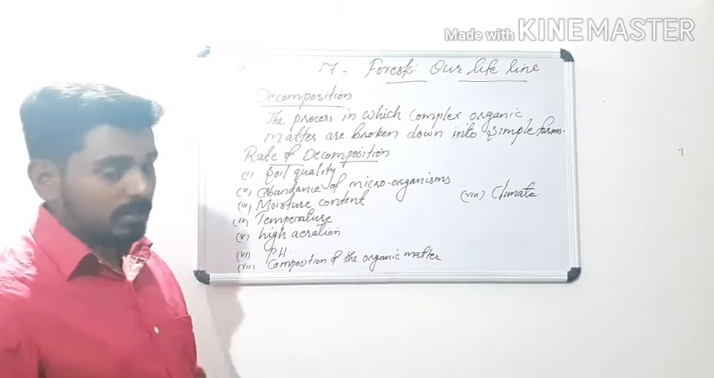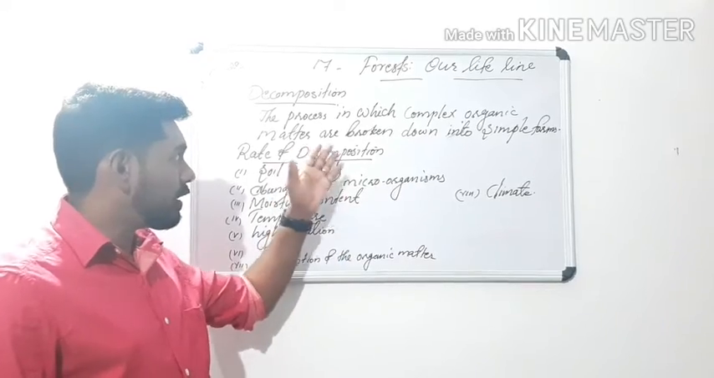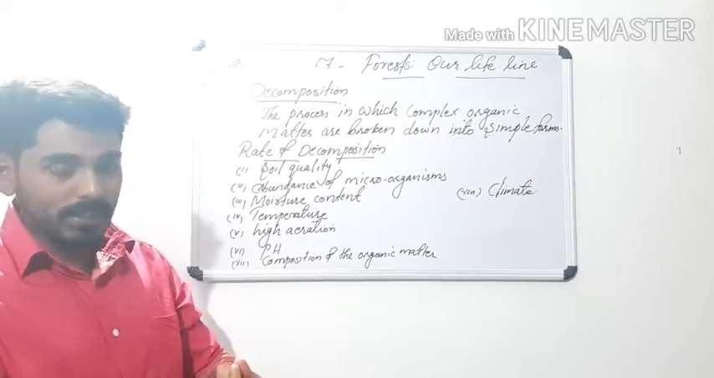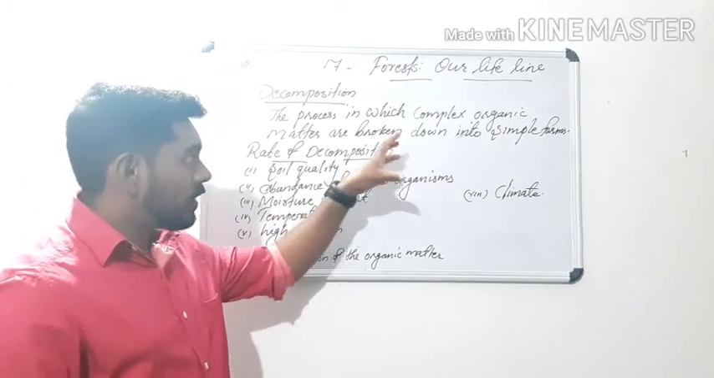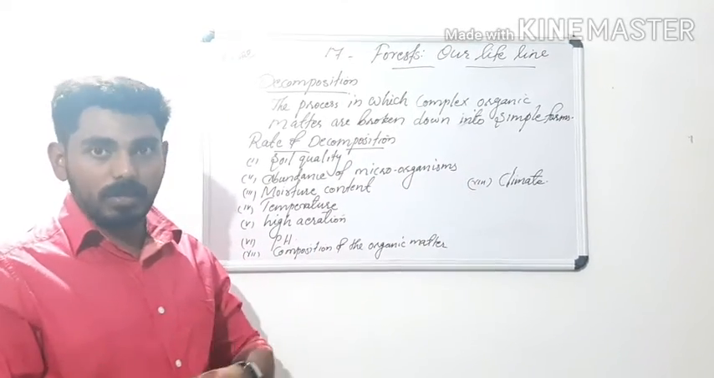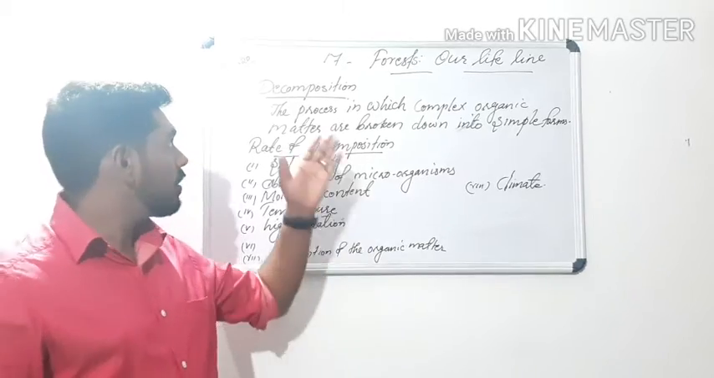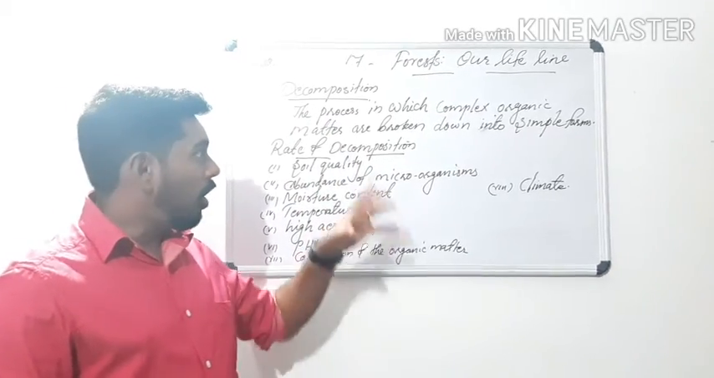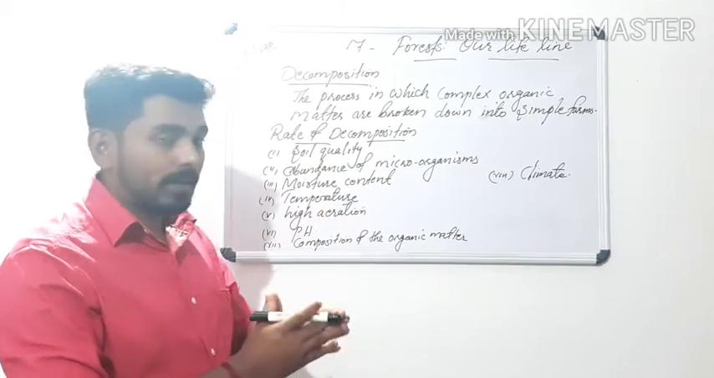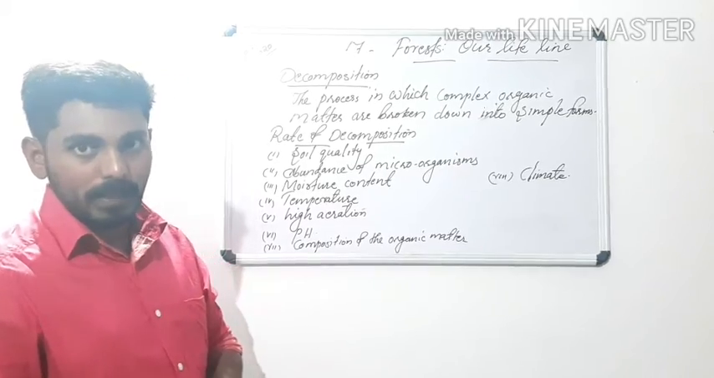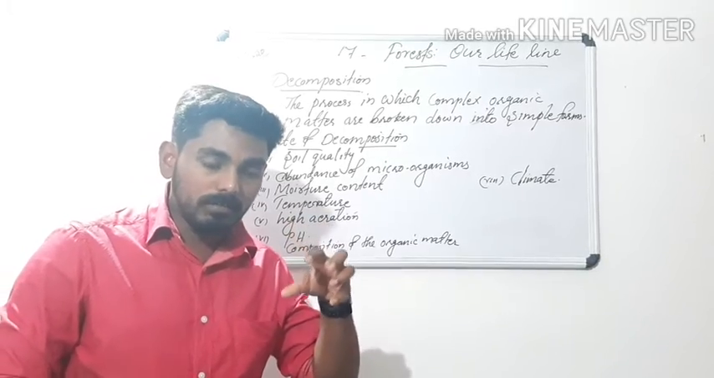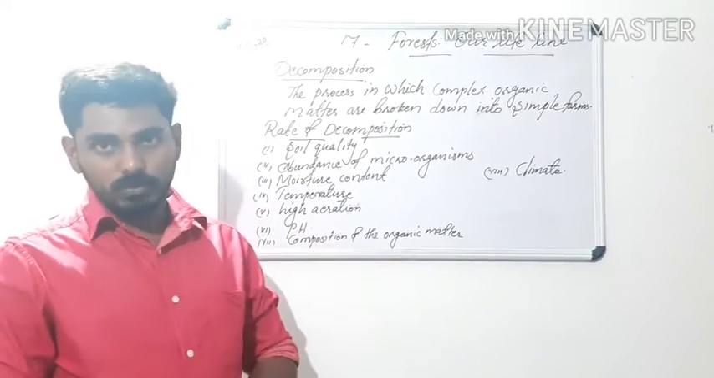So what do you mean by decomposition? The process in which complex organic matter is broken down into simple forms. That means dead remains of plants and animals are broken down. That is, organic matter is broken down into simple forms and mixed with the soil or returned to the soil. So that is called decomposition. It is a process of breaking down organic matter into inorganic matter. It happens because of microorganisms present in the soil.